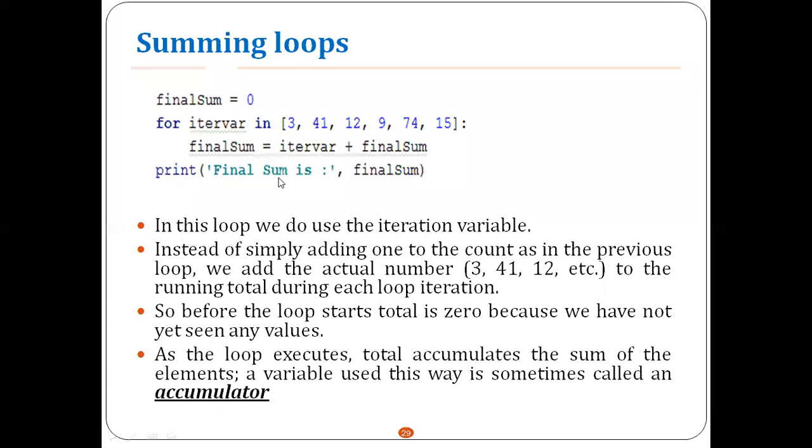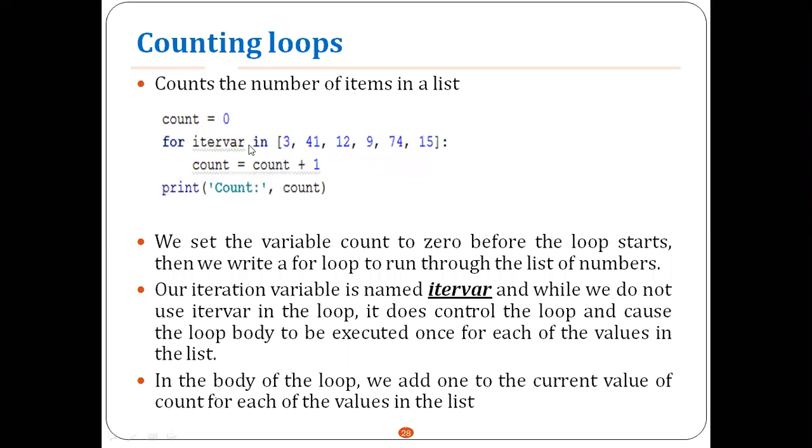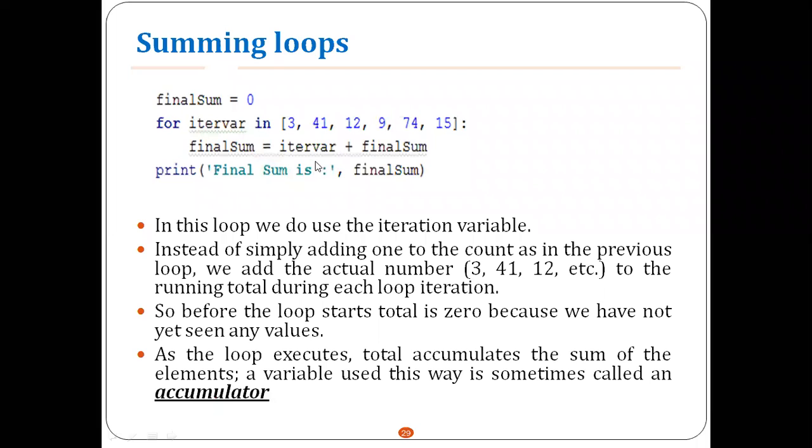In this loop we do use the iteration variable. Instead of simply adding 1 to the count as in the previous loop, we add the actual number itself to the running total during each iteration. In the previous loop, what you have done is counted the total number of elements, but here we have summed up all the elements themselves.